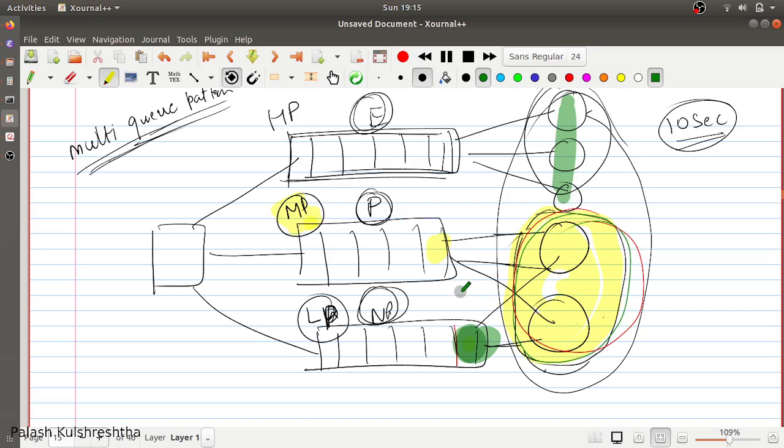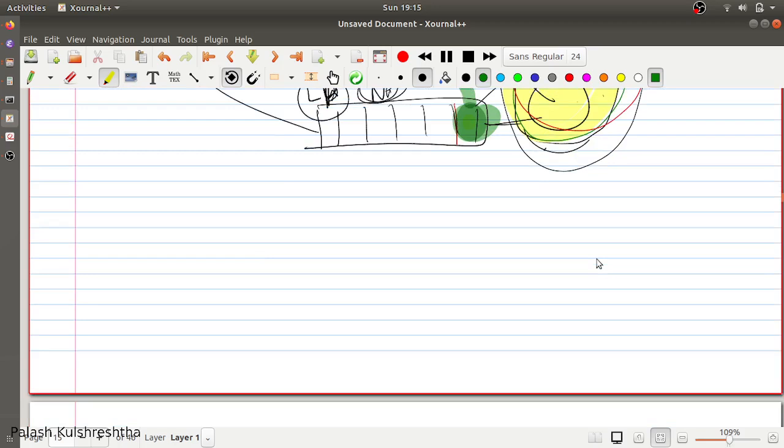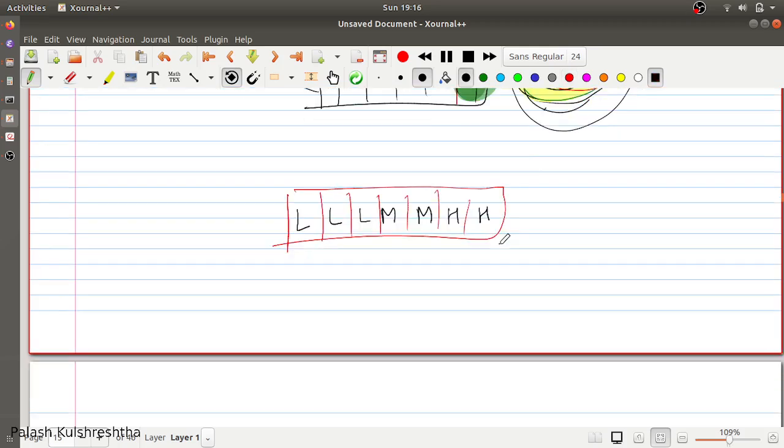If you have an out of the box priority queuing system, like this case where low, low, low, medium, medium, and high, high messages are present, then according to the time a particular message is present, for example this message can be upgraded to a medium priority message, and this message can be upgraded to a high priority message as per the time.